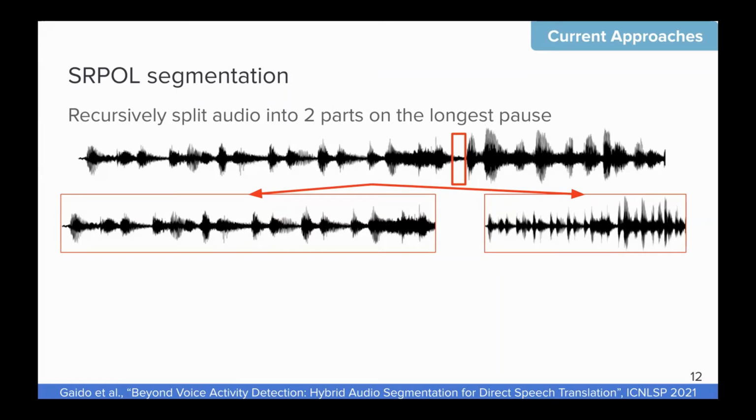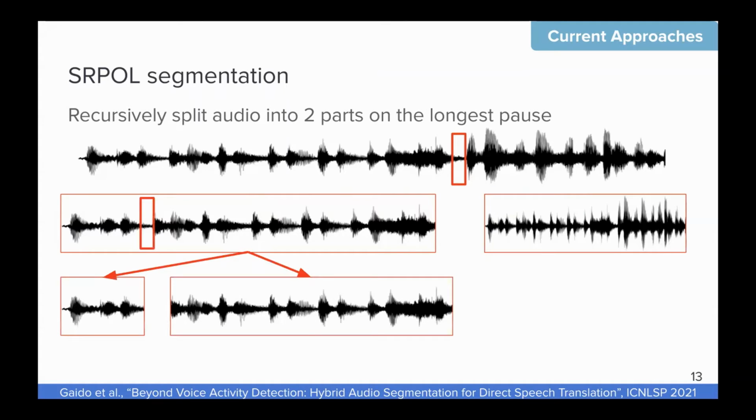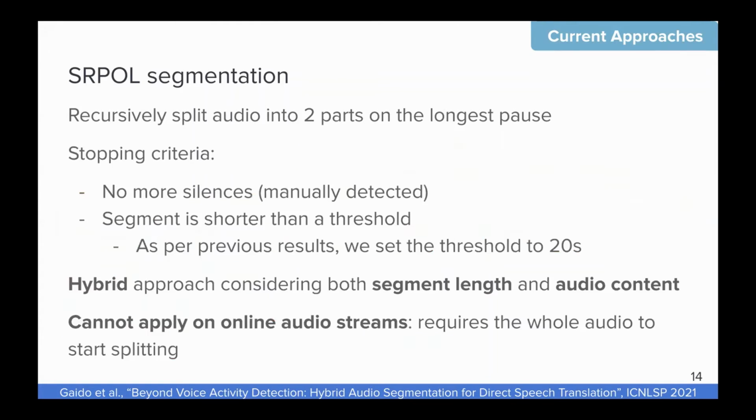We look for the longest pause in that, then we split the audio into two parts according to that pause, and then we go ahead and split recursively these two parts, and we go ahead like that until we meet one of the two stopping criteria, which are that there are no more silences, and these silences in the original work were manually detected. And second, whether we stop when the segments are shorter than a threshold.